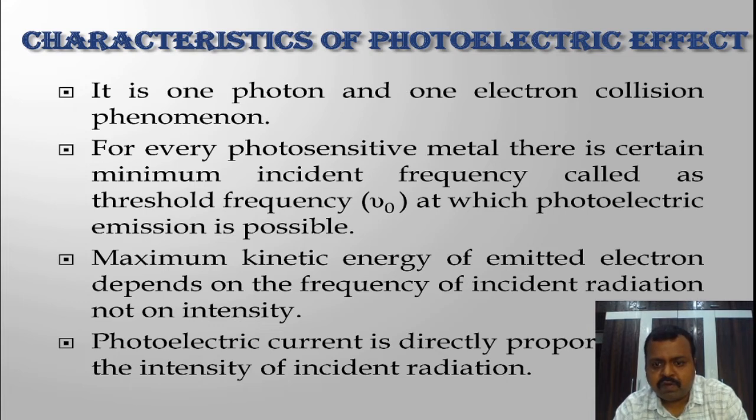So in order to have the photoelectric effect, that metal plate has to be exposed to the minimum frequency required to have the emission of electrons from the metal, and that minimum frequency is called the threshold frequency. If the incident frequency is less than the threshold frequency, then photoelectric emission is not possible. Photoelectric emission is possible only when the incident frequency is greater than the threshold frequency. So this is one of the important points.